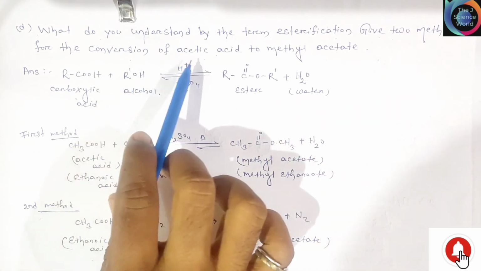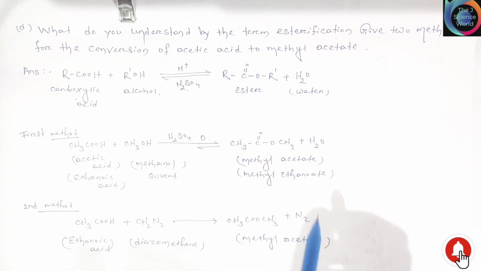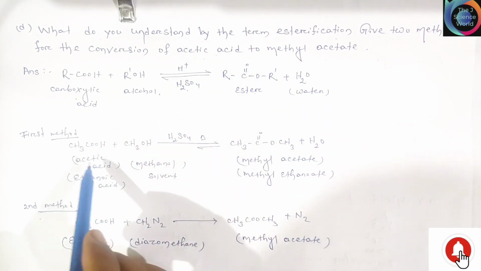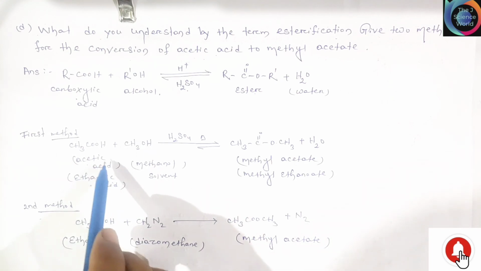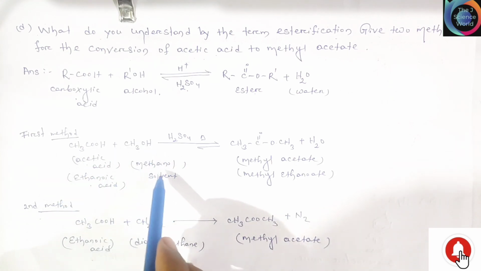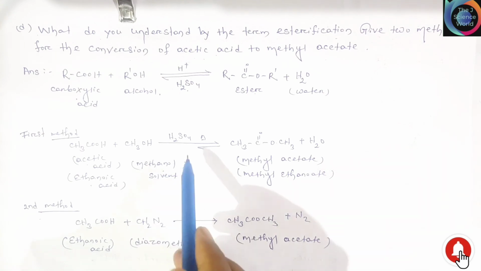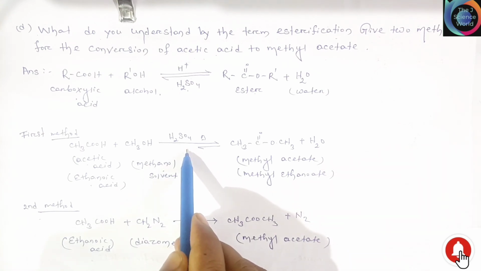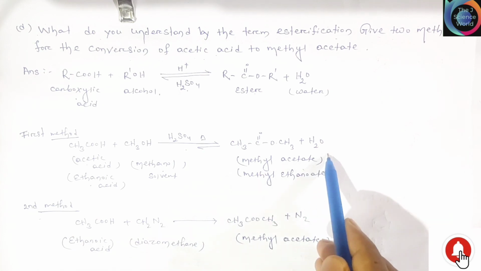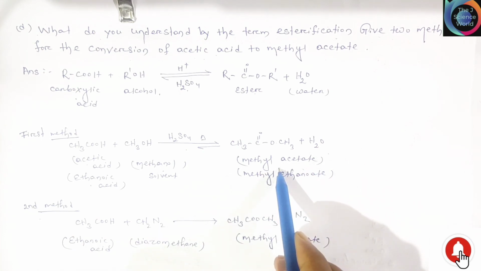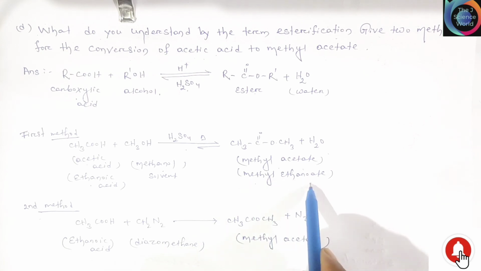Friends, how do you convert acetic acid to methyl acetate? We simply take acetic acid, that is also ethanoic acid. When acetic acid reacts with methanol as a solvent in the presence of acid, that is H2SO4, methyl acetate and water are formed. Methyl acetate is also known as methyl ethanoate.